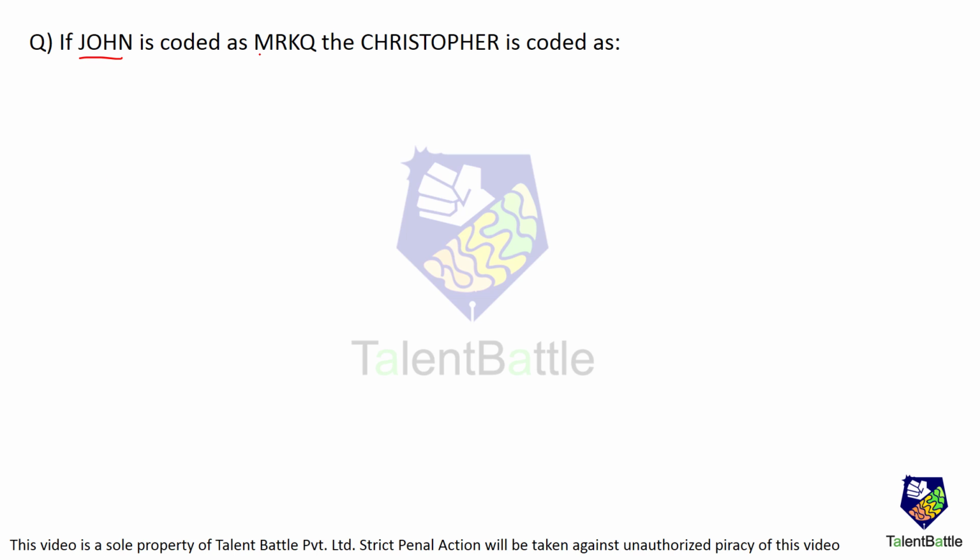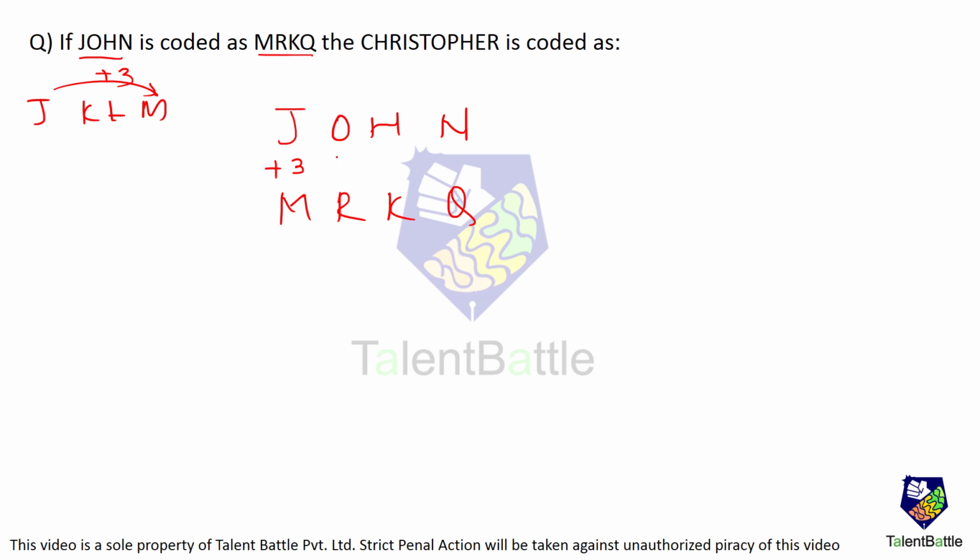If John is coded as MRKQ, then Christopher is coded as? Let's write here, John, it is coded as M, R, K, Q. Now, J, K, L, M. The third letter after J is M. So, you add 3, you get M. Same way, O, P, Q and R. Third letter is R. Same way over here, I, J, K, and N, O, P, Q. So, again 3 letters. So, we are adding 3. We are shifting each alphabet by 3.